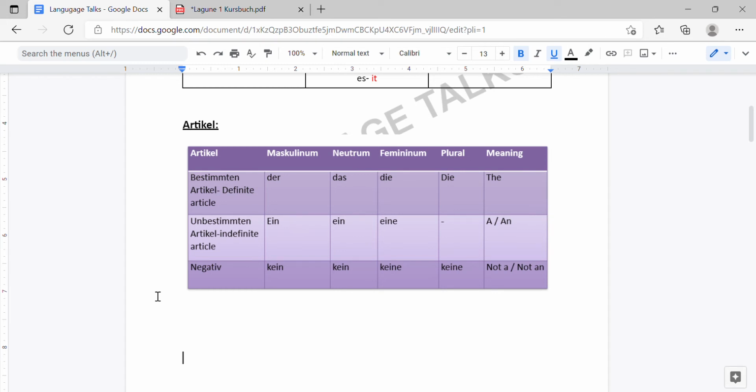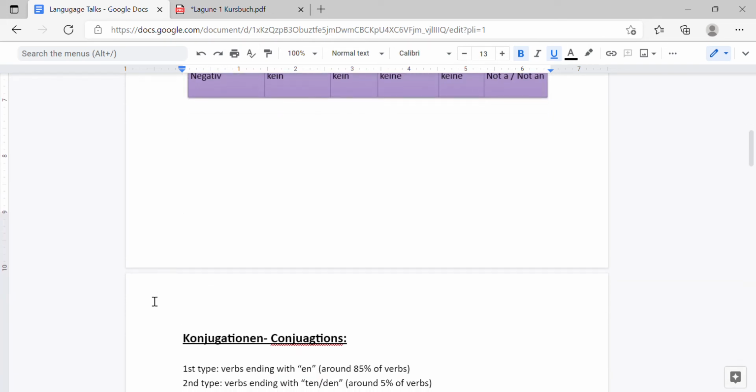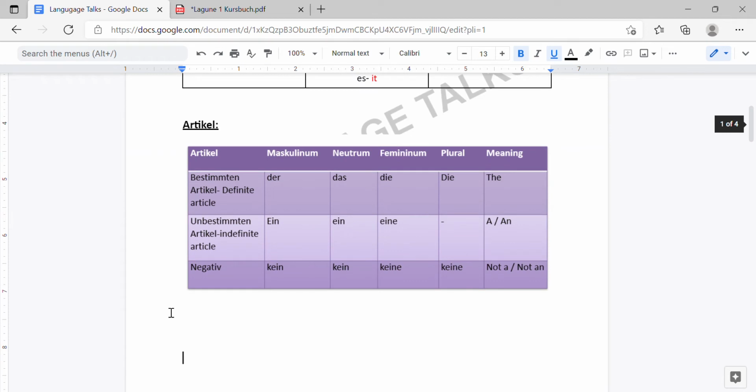Okay. So remember, whenever you are going to learn something in German, remember the gender of the noun. Depending on that, you can easily remember the articles, cases, everything which we will be discussing in the future. So for now, just remember this. The definite article, the bestimmter Artikel, is der, die, das. The indefinite article, the unbestimmter Artikel, is ein, eine. Then the negative article is kein, keine. Okay. So this is the thing about the articles.